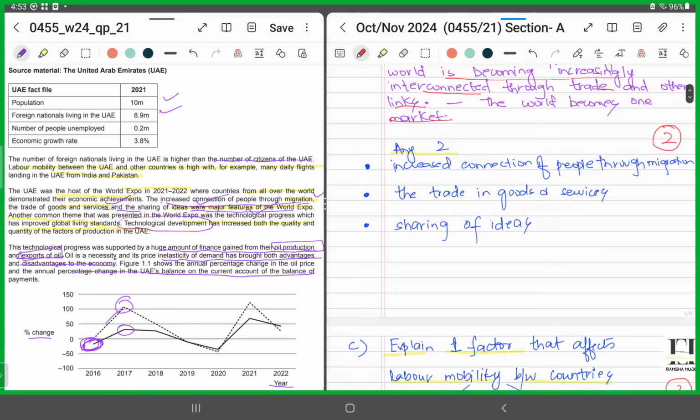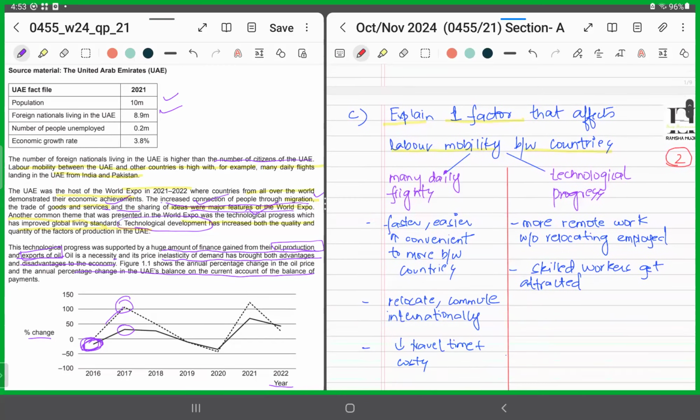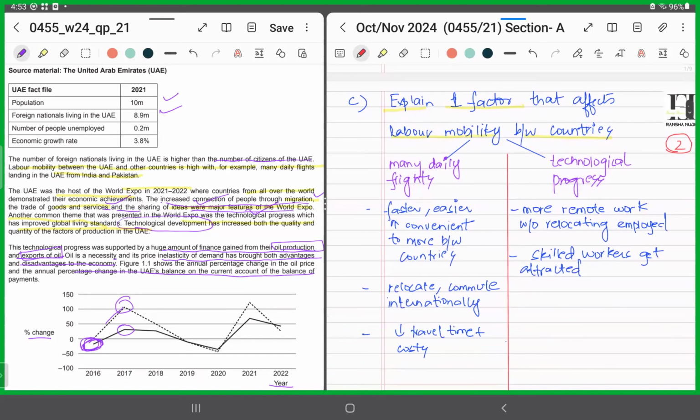All right. Part C. Part C says explain one factor that affects labor mobility between countries. Right? One factor that affects labor mobility between countries. Now, it's a 2-mark question. I mentioned 2 points. You can choose any one. Identification of a point will give you 1 mark, and explanation of that will give you another mark. So that means this is how the marks are distributed.